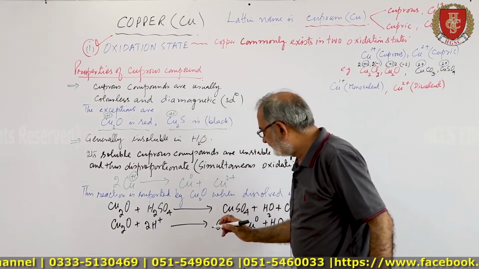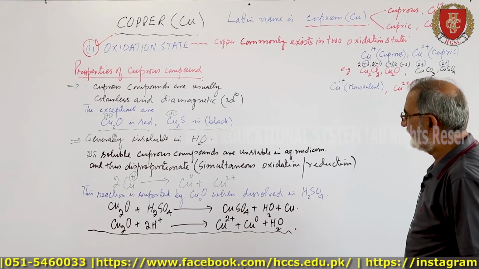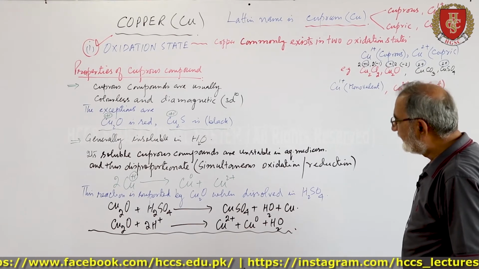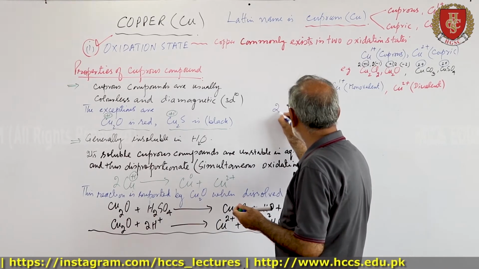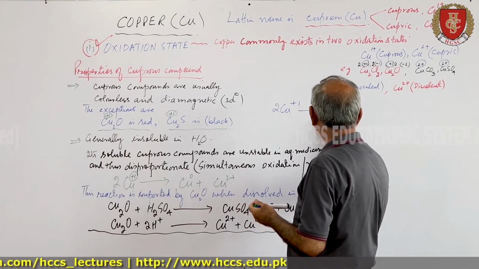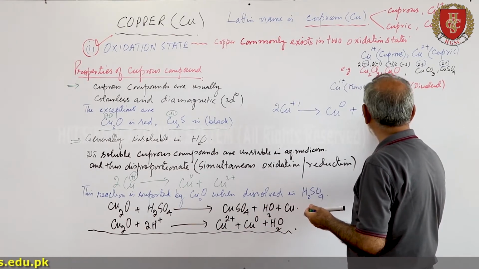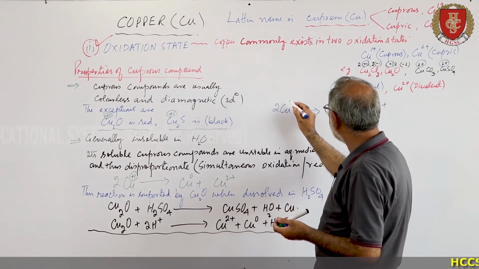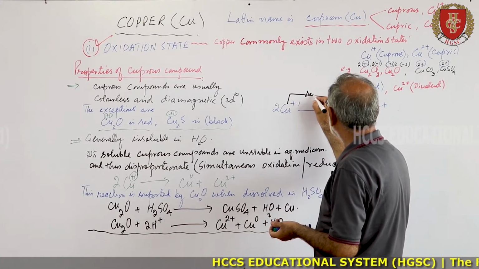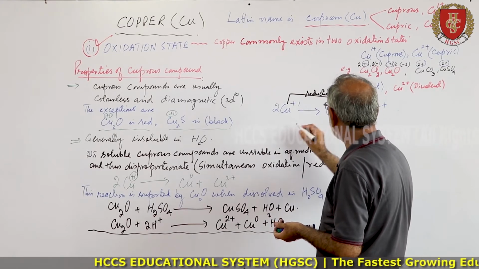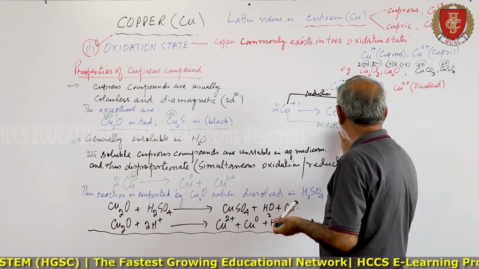Now here we can describe the disproportionation, that is the oxidation and reduction. In the reaction 2Cu plus 1 gives Cu0 plus Cu2 plus, in this case this is going to be reduced, that is reduction, and here this is oxidation.